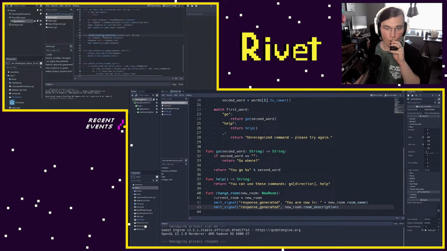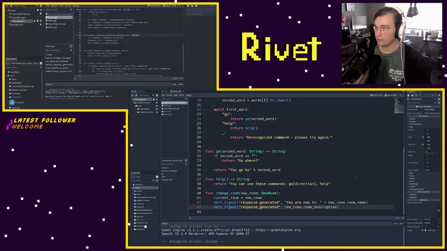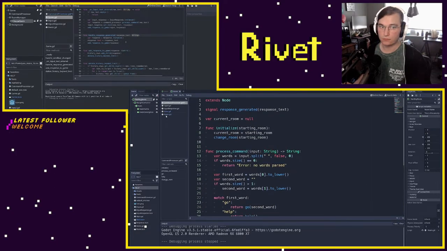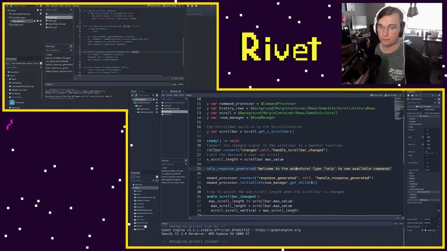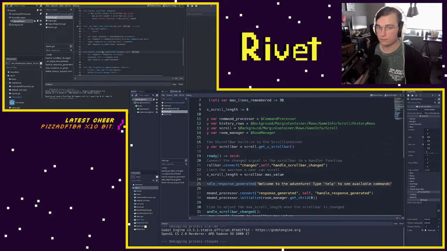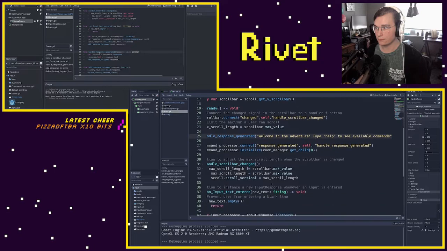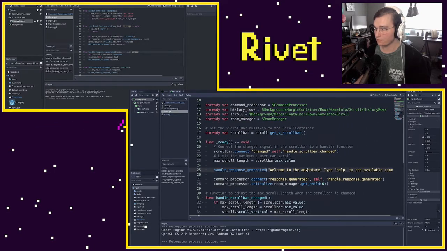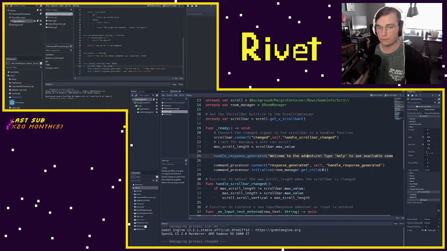Right now our handle response generated function takes a string, so it just has to be one long string, but there's a couple different things Godot lets us do as far as string processing that can make this look a little bit better. Rather than changing our function here, and we might eventually do that, maybe we'll need different types of responses. We might want to add some more colored text, or some variations to make our game feel a little bit better. But right now we can call emit signal once and pass in an array of strings